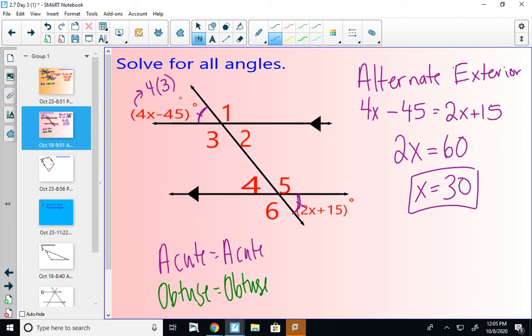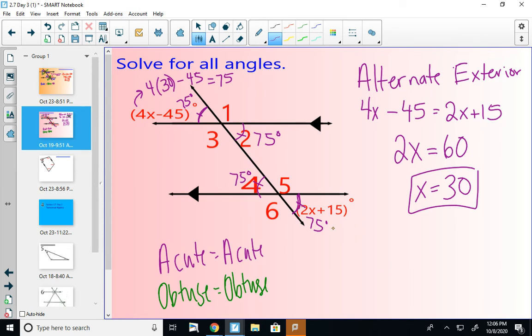4 times 30 would be 120 minus 45 would be 75. So this angle is 75. Vertical angles are 75. All of my acute angles in this picture will be 75 degrees.